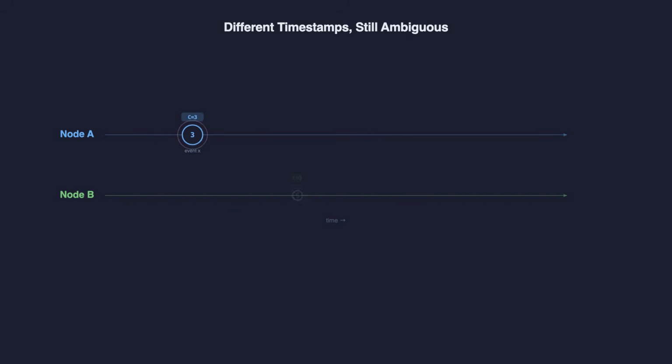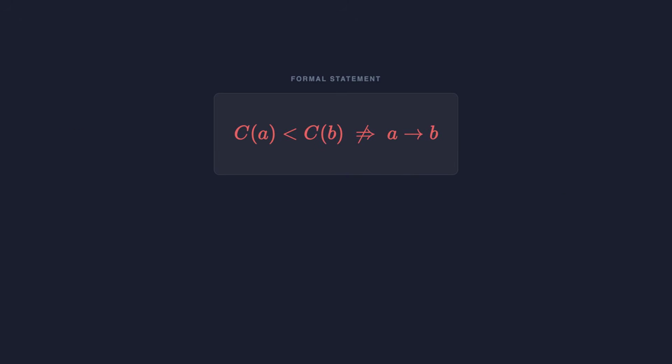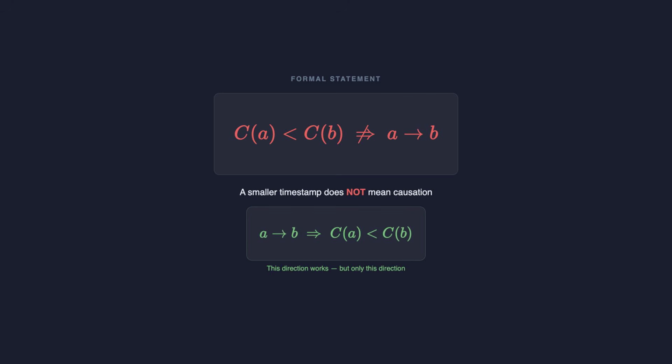It gets worse. Even when timestamps are different, say event X has timestamp 3 and event Y has timestamp 5, all we can say is that X might have happened before Y, but it's also possible that X and Y are concurrent and just happen to have different counter values. Formally, if the timestamp of A is less than the timestamp of B, that does not mean A caused B. The implication only works one way. If A happened before B, then A's timestamp is less. But the reverse isn't true. We need a clock that can detect concurrency, and that's exactly what vector clocks do.